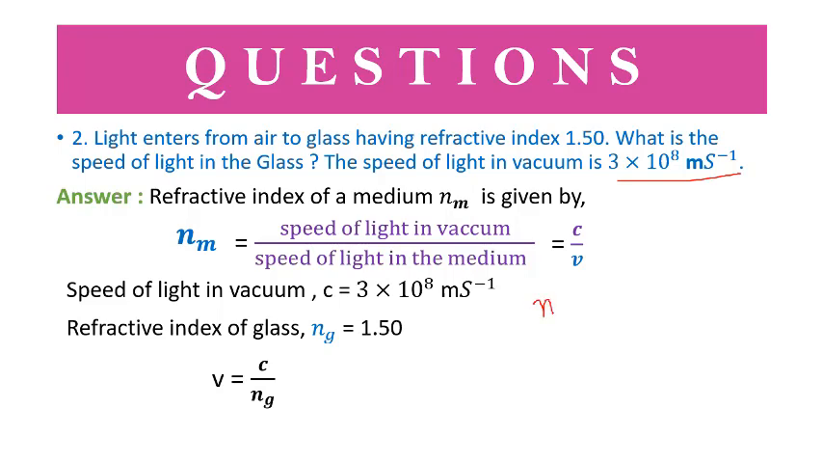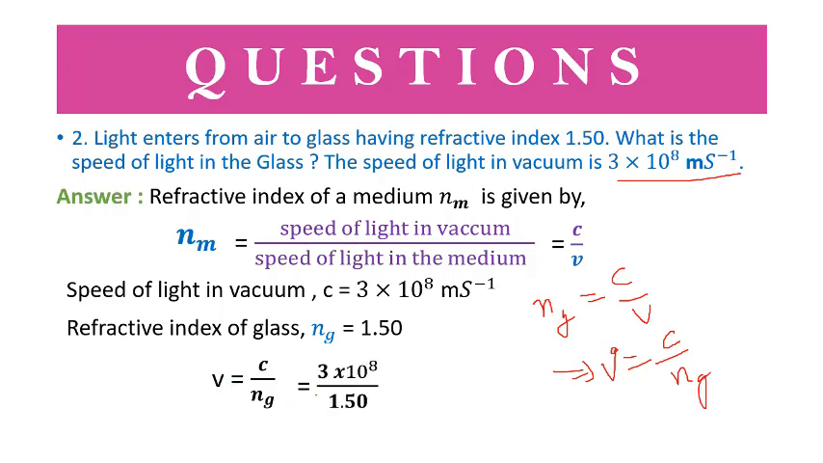How? See, we have n_g equals c by v, and we need to take out the v. So v equals c by n_g. This n_g will come down and we need the velocity. So v equals c by n_g equals 3 × 10^8 by 1.50. Multiplying by 10 both up and down, we have 30 and 15. So 15 two times is 30, hence 2 × 10^8 meter per second. So pause the video and write this down.